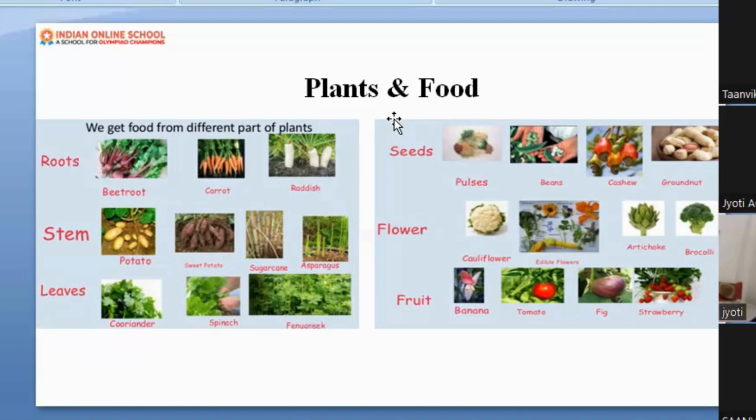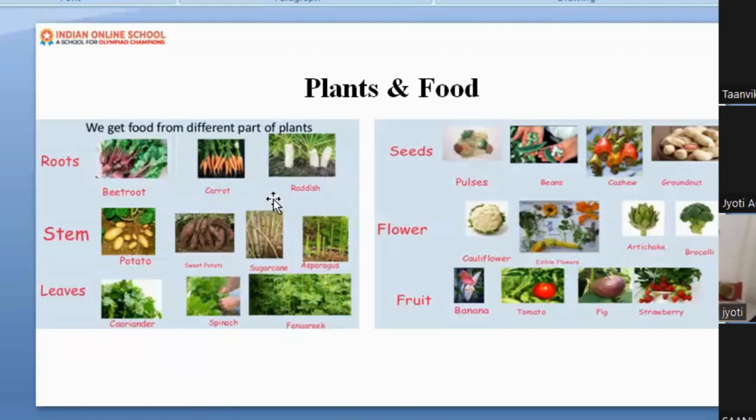Before going ahead with this slide, Tanvika, I want to ask you one more time: can you tell me the four things that a plant uses to make food? What are the four things? First is? Seed, soil, sunlight, water. Very good. Bravo. Perfect answer. Just remember these four things: sunlight, air, water and soil.